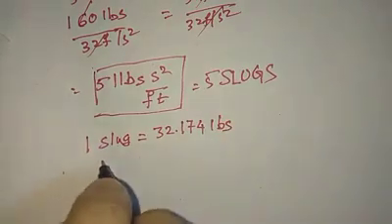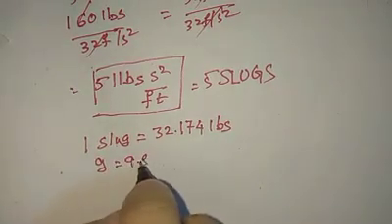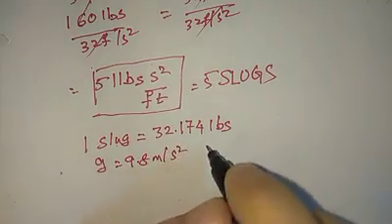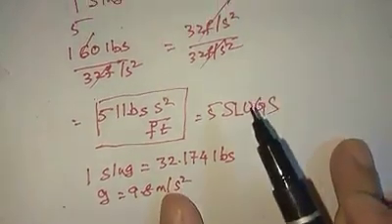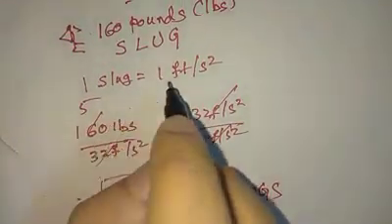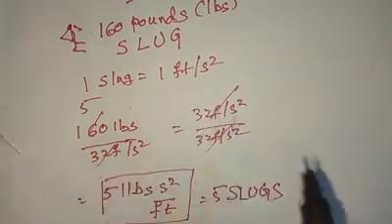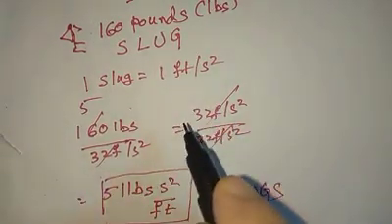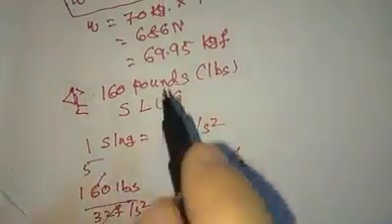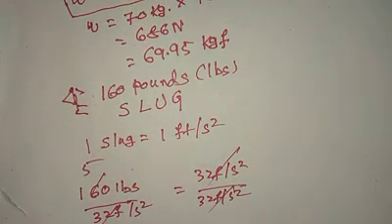So in the British imperial system, this is how we can compute mass. If my weight is 160 pounds, my mass will be around 5 slugs.